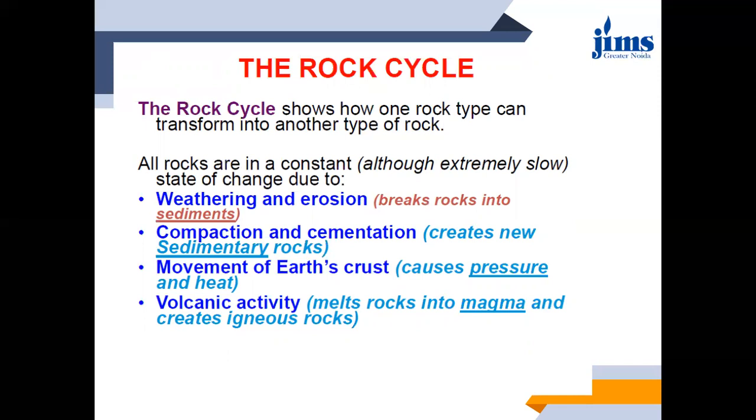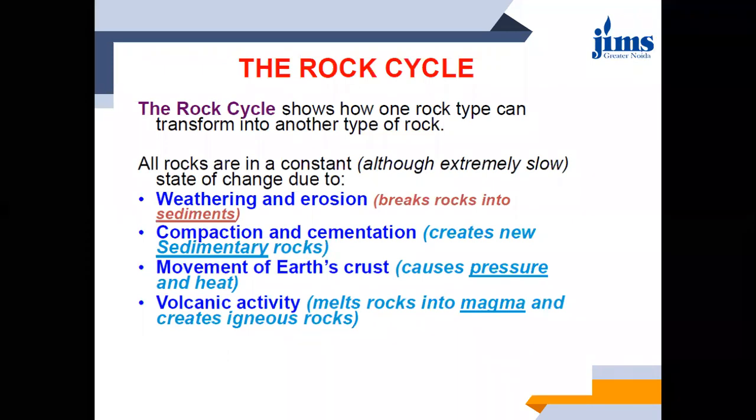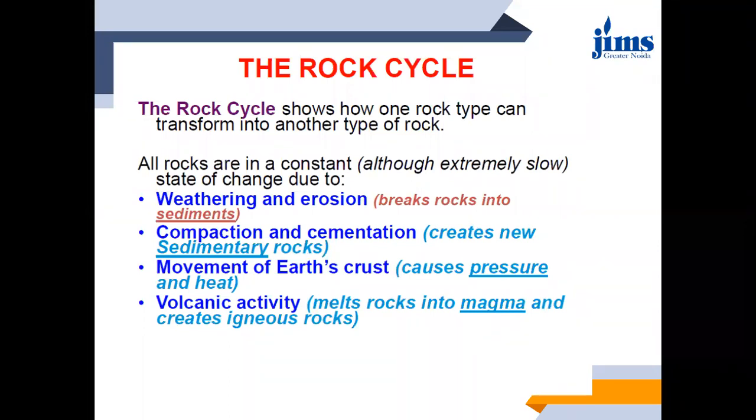The rock cycle is a phenomenon which we have discovered after several studies, and it shows how one type of rock can transform into another type of rock over a number of years. Over a long duration of time these rocks get converted. So all rocks are in a constant changing state.